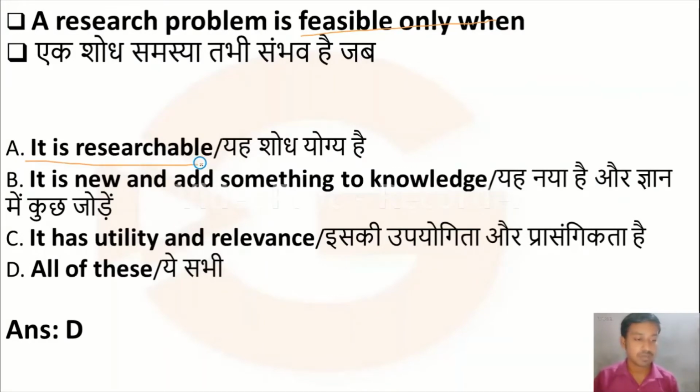It should also add new knowledge to the existing knowledge. Then the third one is that it has utility and relevance. A research problem should have utility and relevance in society, then only it is feasible. So option D, all of these, is the correct answer.